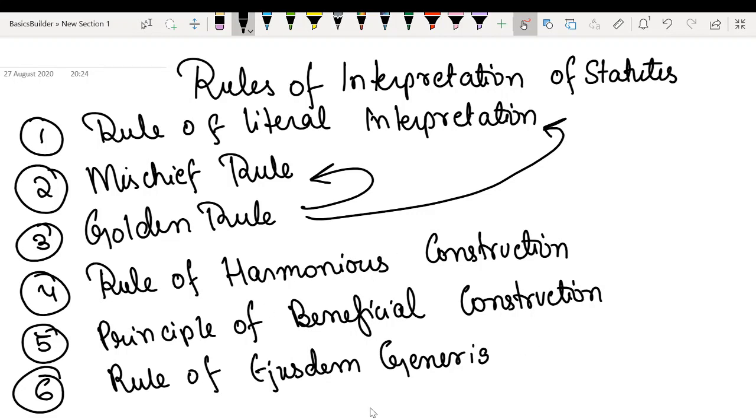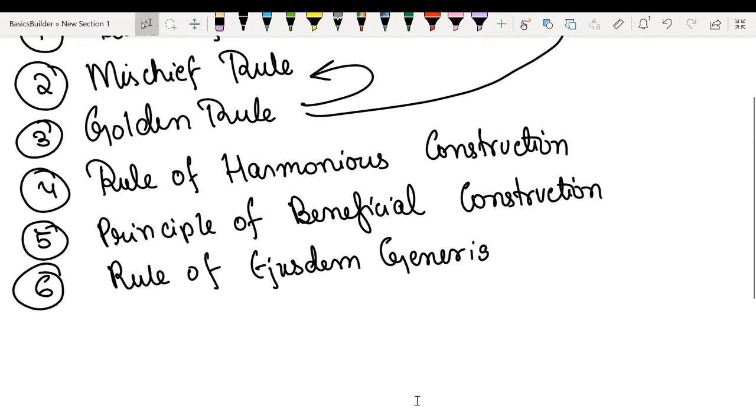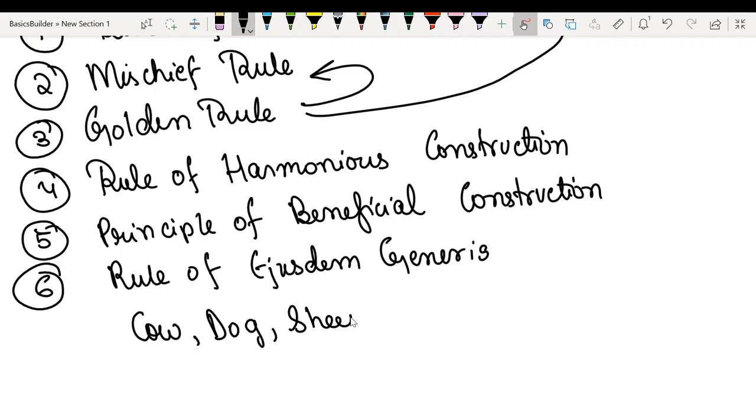For example, we have cow, dog, sheep, and now we have a bird.